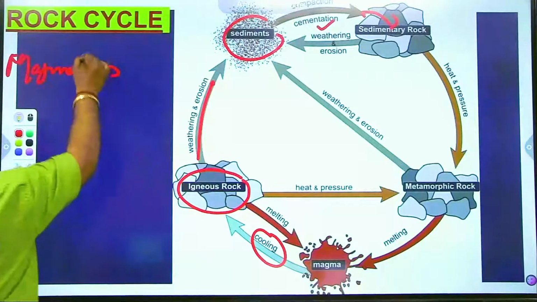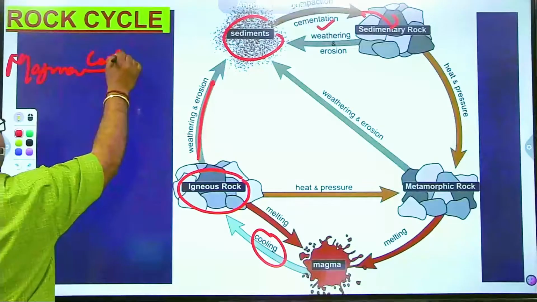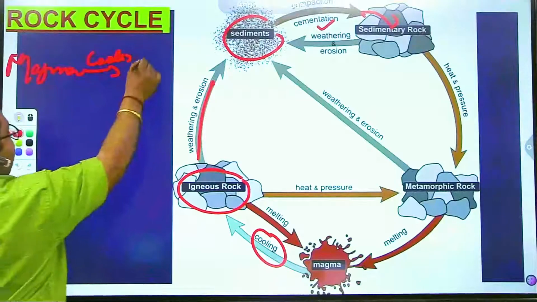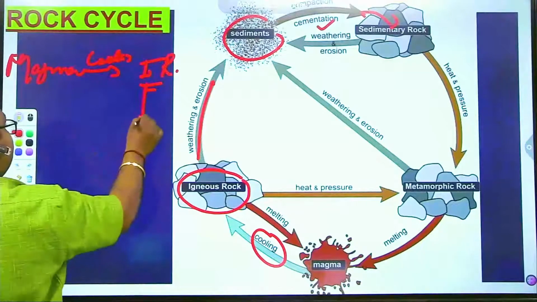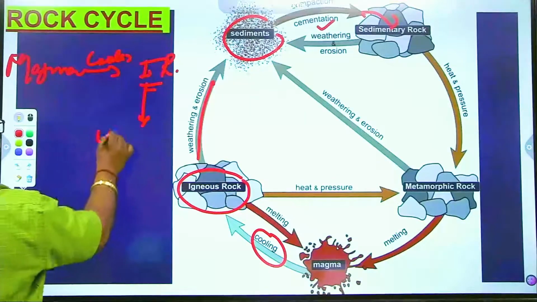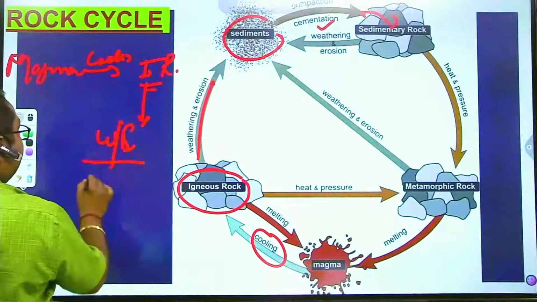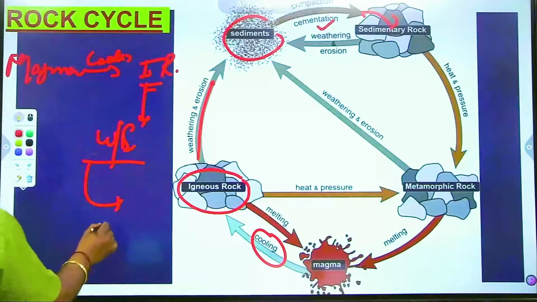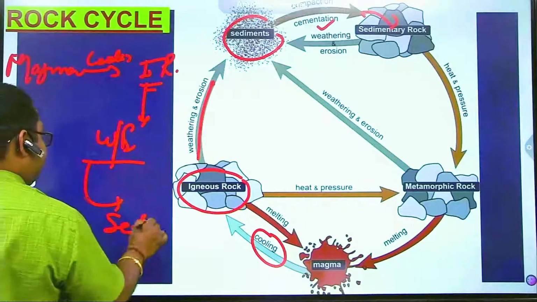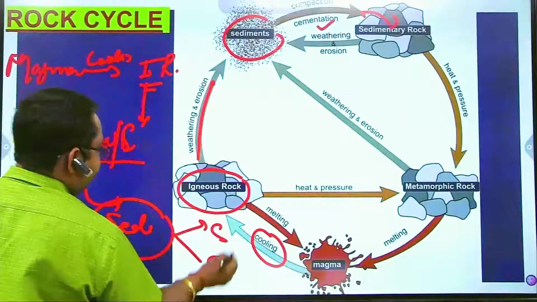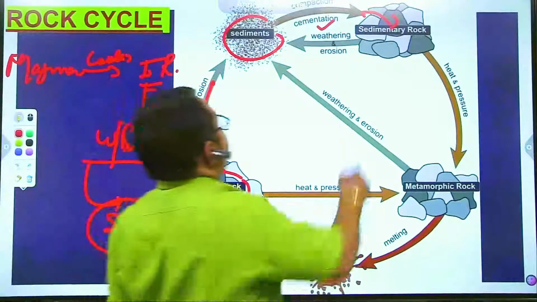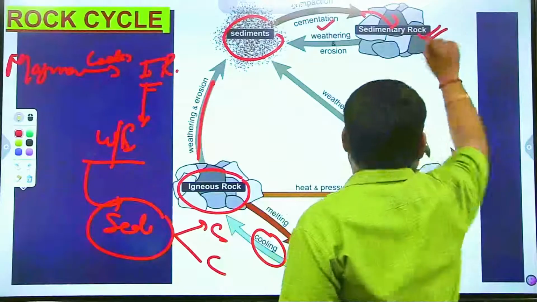When there takes place cooling, it converts into initially igneous rock. When weathering and erosion take place, they lead to creation of sediments, and sediments under compaction and cementation form sedimentary rocks.